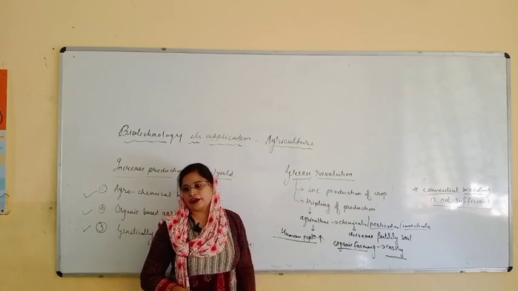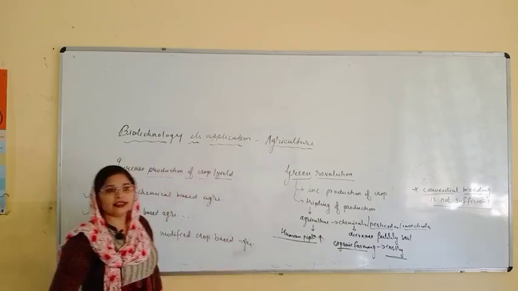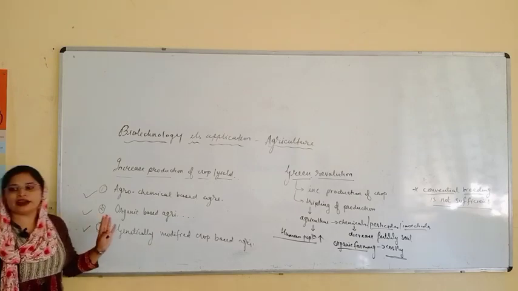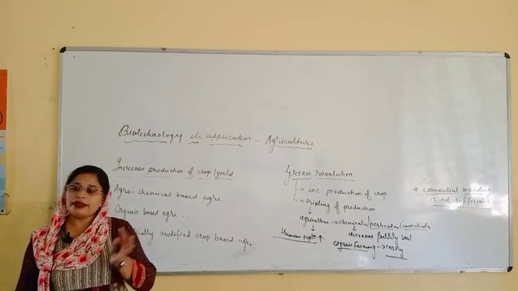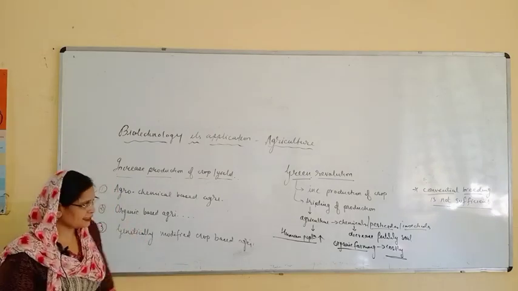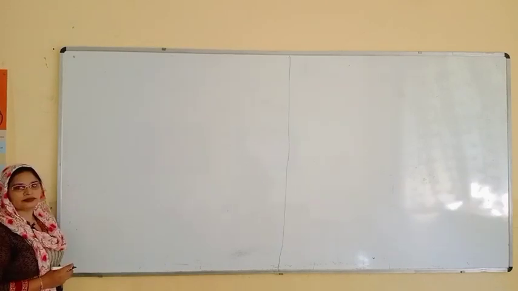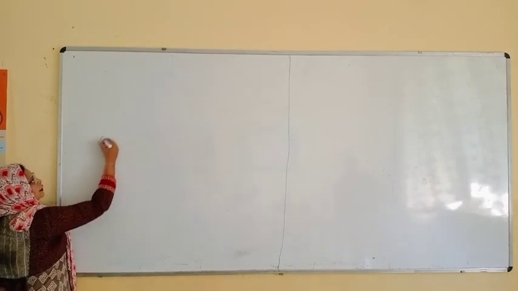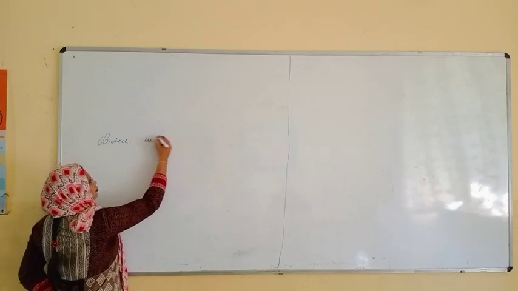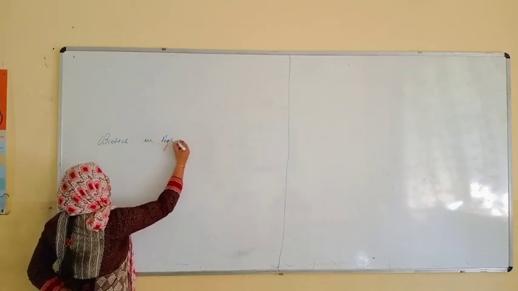Then comes biotechnology. So let us see the role of biotechnology, how you can increase the yield of the crop, what genetically modified plants are, and how they will be beneficial and useful to the people or farmers. So let us start biotechnology in agriculture.